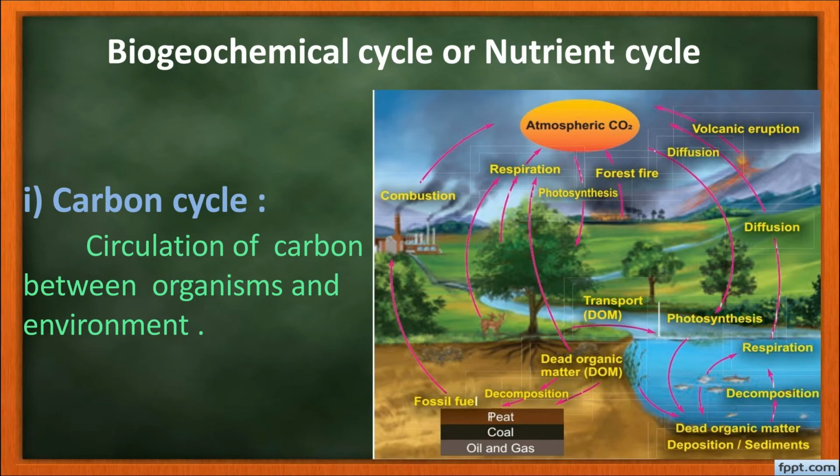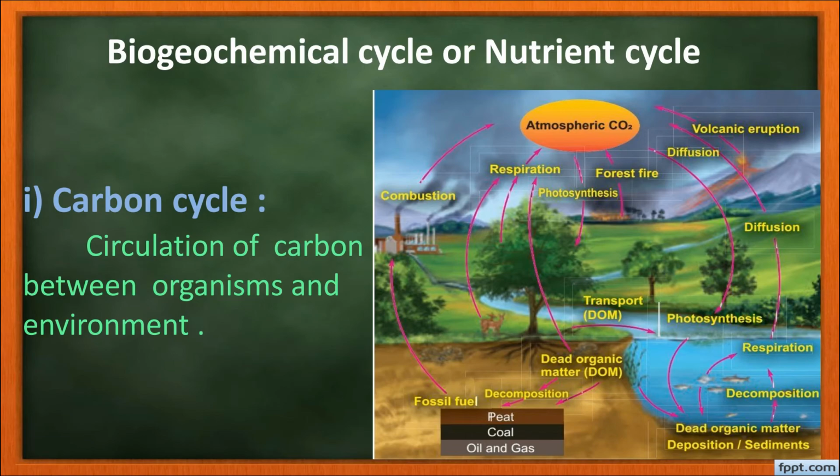Circulation of carbon between the organisms and the environment is called carbon cycle. Carbon is an inevitable element which is present both in the organism and in the atmosphere, and they get exchanged because of two reciprocal processes. One is photosynthesis, that will fix the carbon dioxide in the living body of the plant cell and synthesize the food for the plants. The second one is respiration, during which they inhale the oxygen and carbon dioxide from the living organism's body is exhaled out.